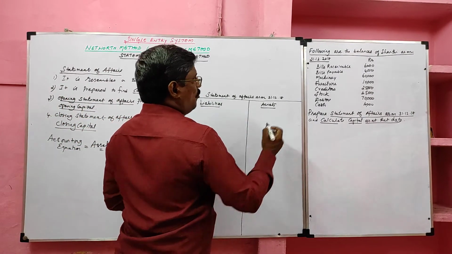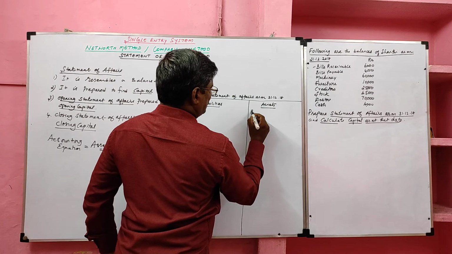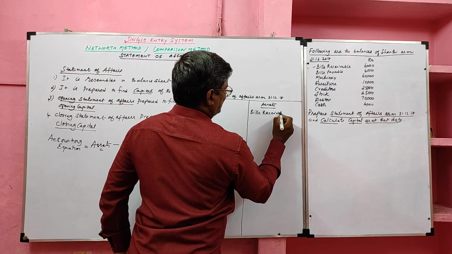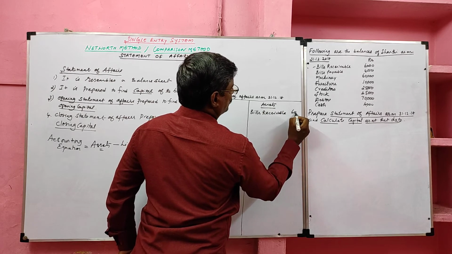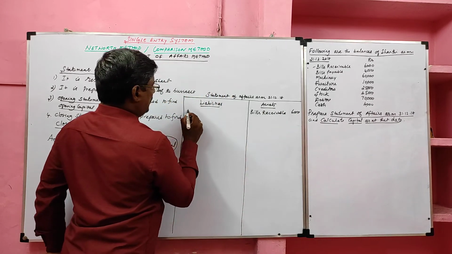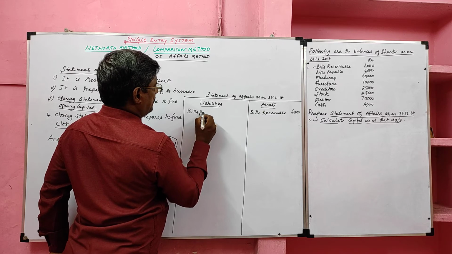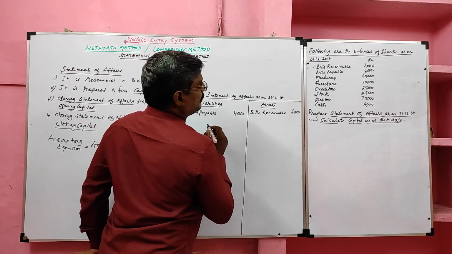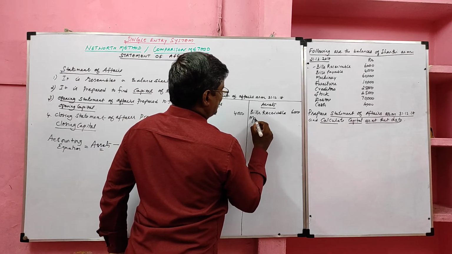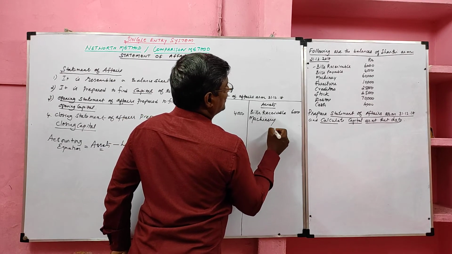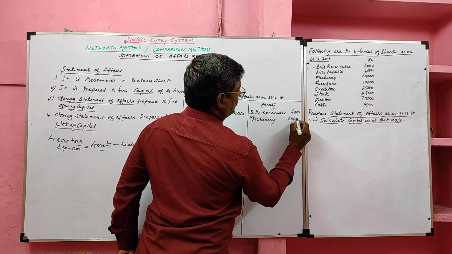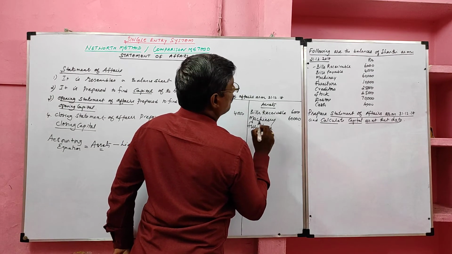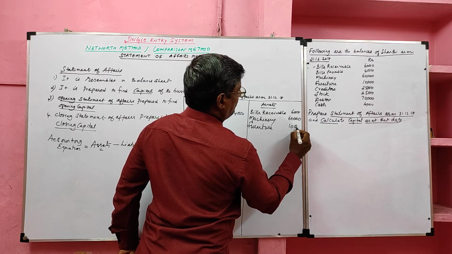Okay. Now bills receivable is an asset. Value 6,000. Bills payable is a liability. The value 4,000. Next, machinery is an asset. Value 60,000. Next, furniture is given. Value 10,000.